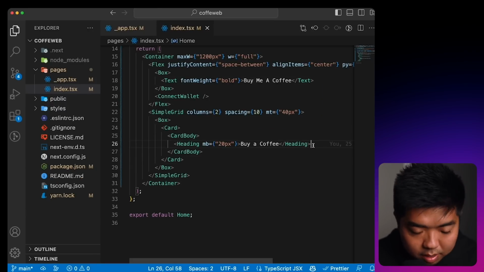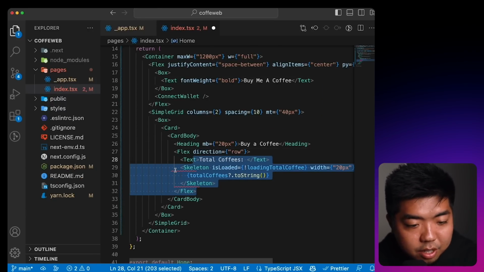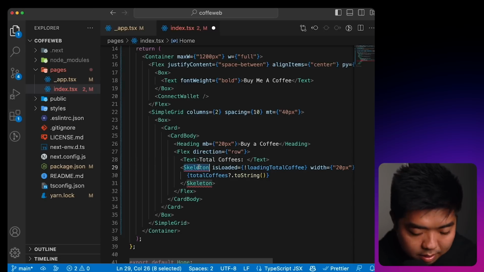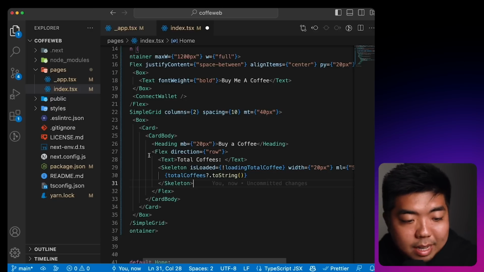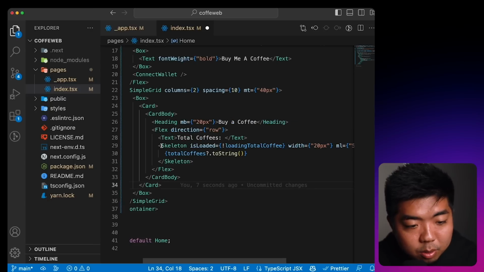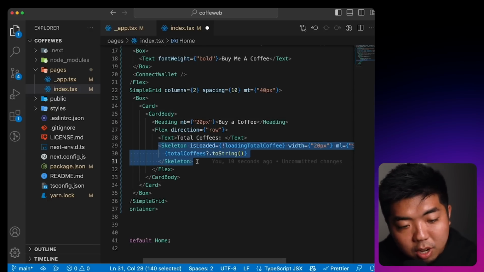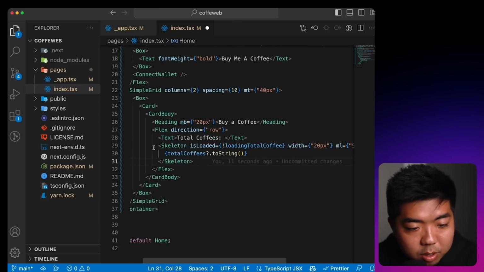Under our Buy a Coffee title, we're going to add a section that shows our total coffees, and it's going to be a flex. We're going to make the direction a row so that it stacks left to right. And in there, we're going to say total coffees, and we're going to use a skeleton from Chakra UI. It's just a loading placeholder, and we're going to use isLoaded.